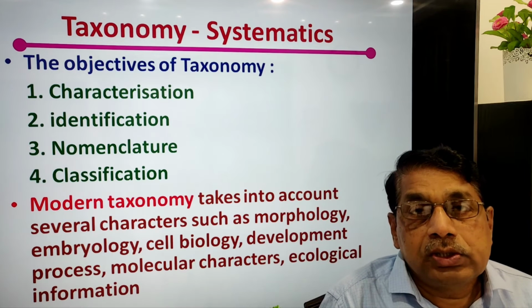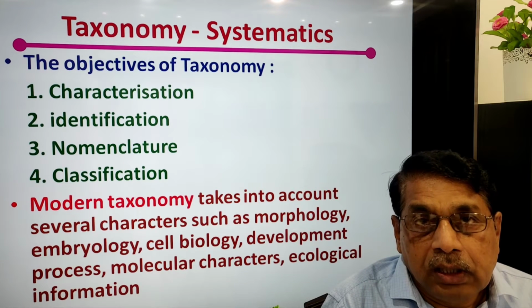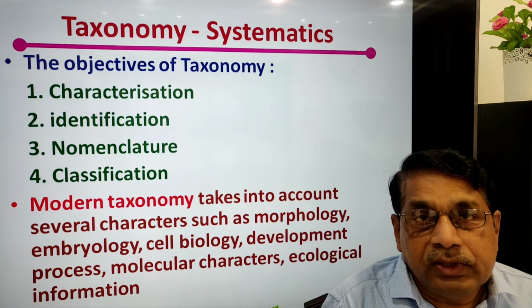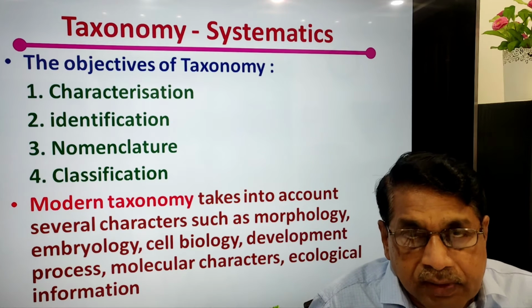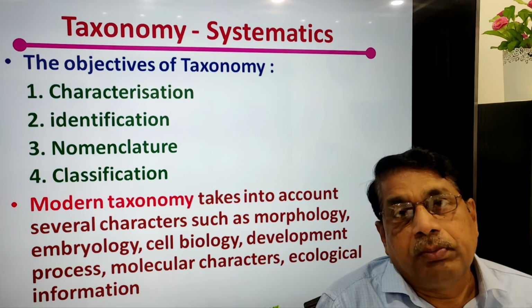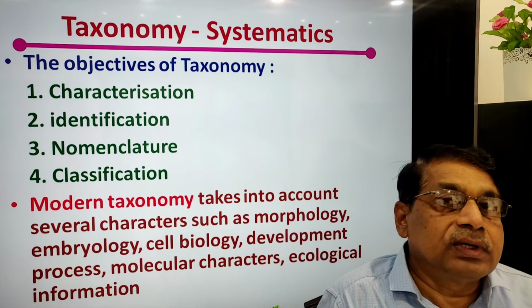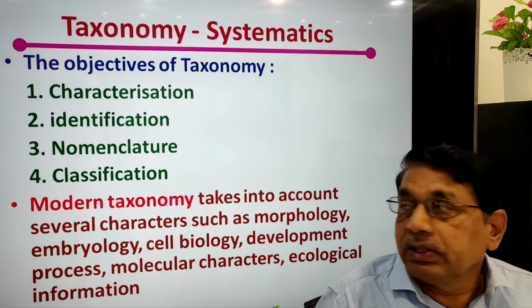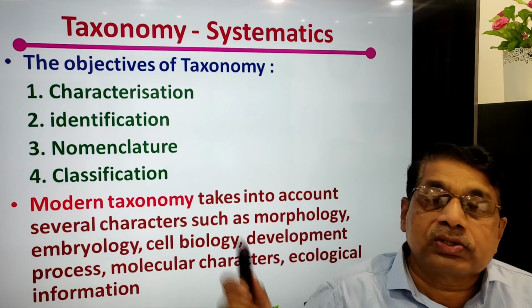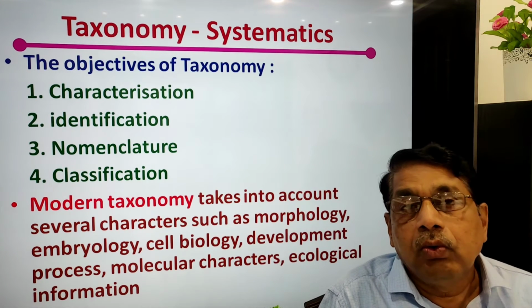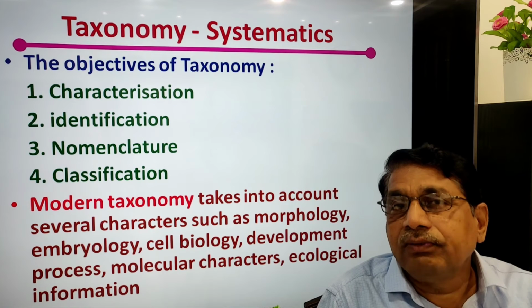Now, the biologists are taking into account different features, different characters from different fields. Based upon those characteristics, they are trying to classify the living organisms. That is called modern taxonomy. The old one was only on external morphological features.